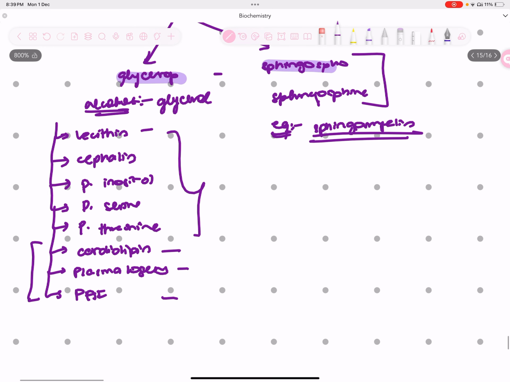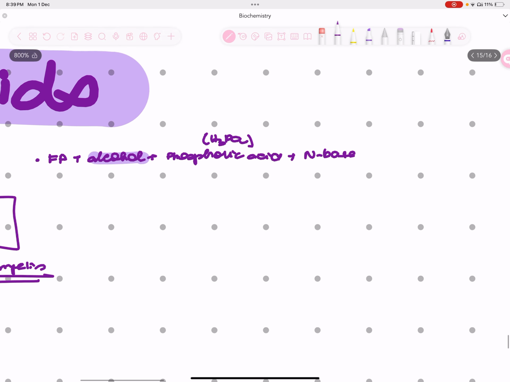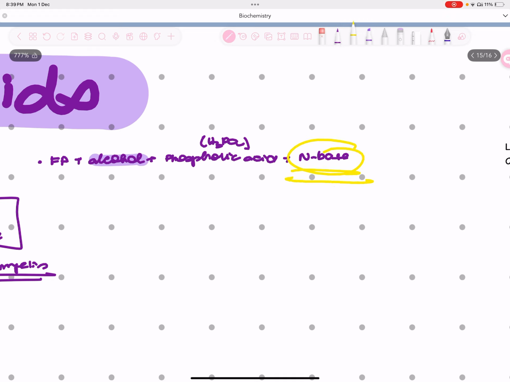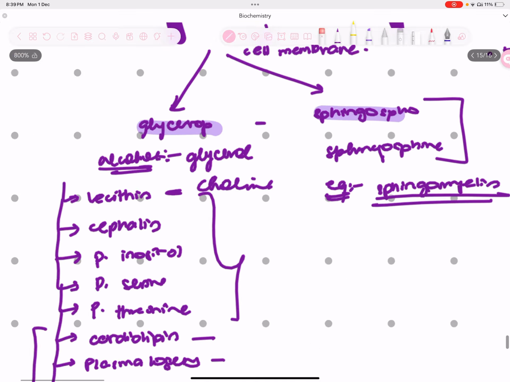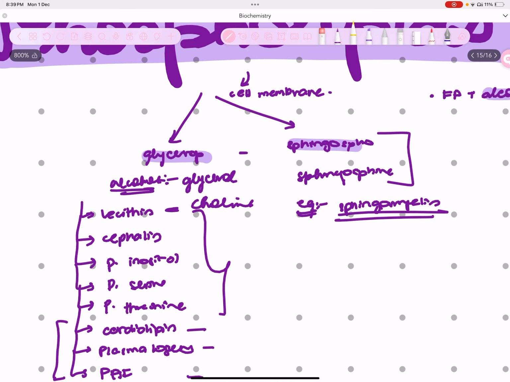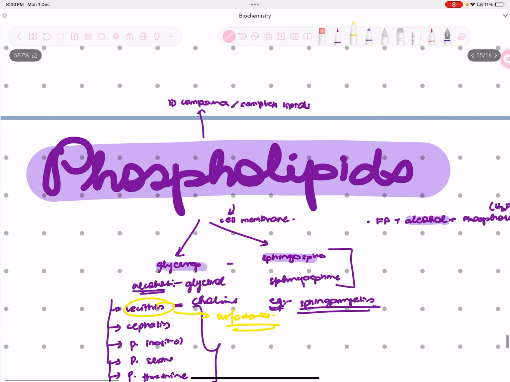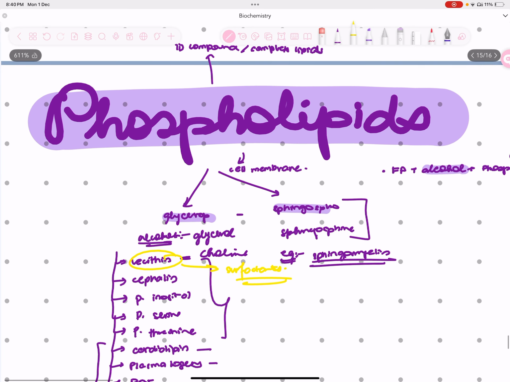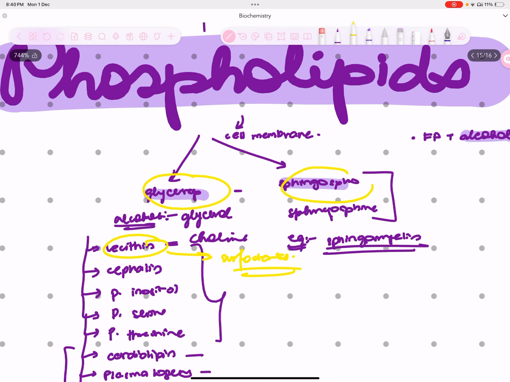Now, when you talk about lecithin, I already told you it has a choline nitrogenous base, so they differ in their nitrogenous bases. If it's choline, then that means we're dealing with lecithin, and if it's ethanolamine, that means we're dealing with cephalin, right? And lecithin forms a very important part of your surfactants. Now again, coming back to phospholipids as a major category, glycerophospholipids and sphingophospholipids, I'm referring to both of them right now.